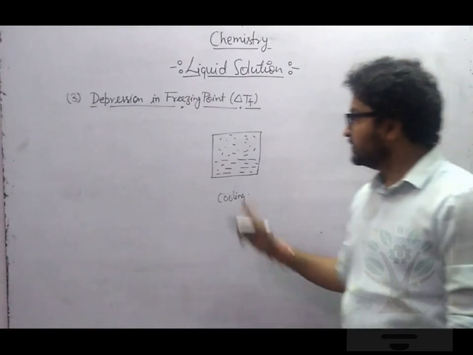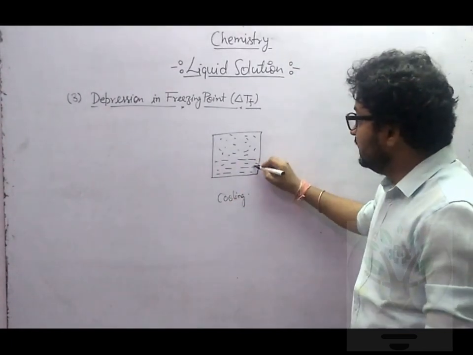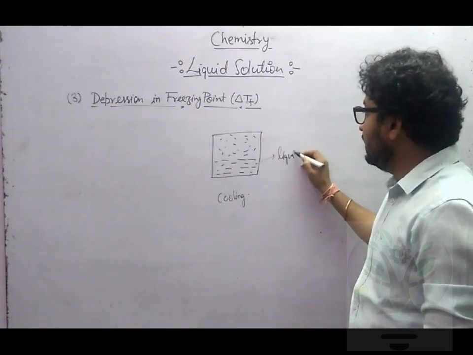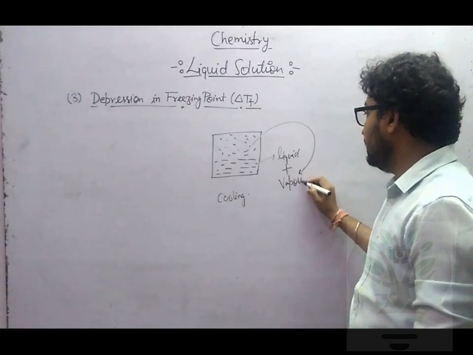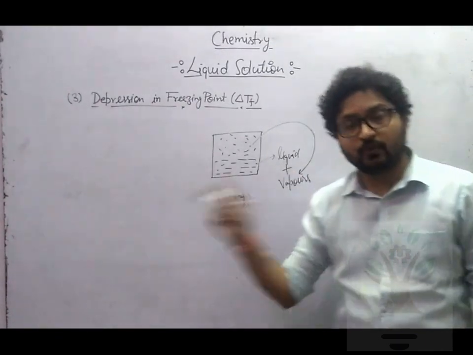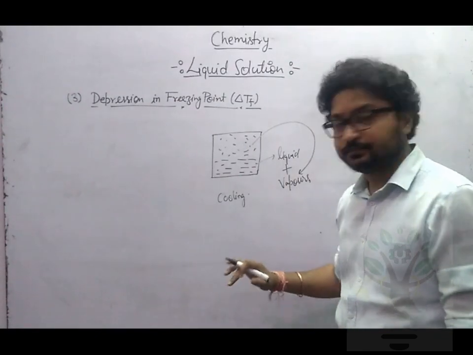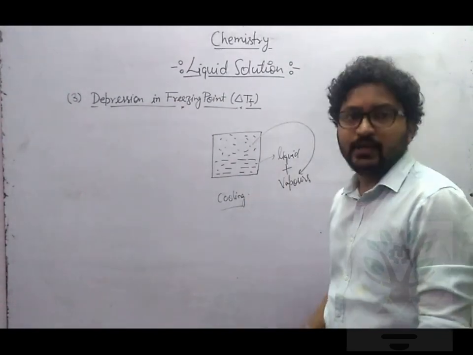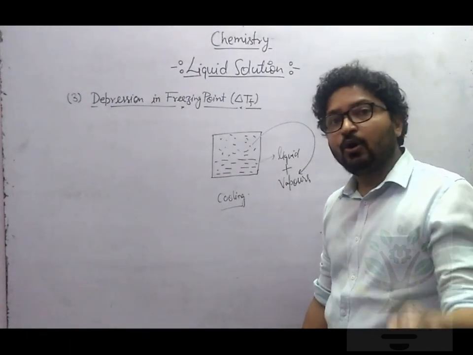Now let's see what will happen. First, who will get frozen? See, you have to freeze this liquid plus these vapors. Remember, vapors are generated from liquid, so you have to freeze them as well. Now let's see how it will happen. When you start cooling, tell me, who will be frozen first, liquid or vapor?